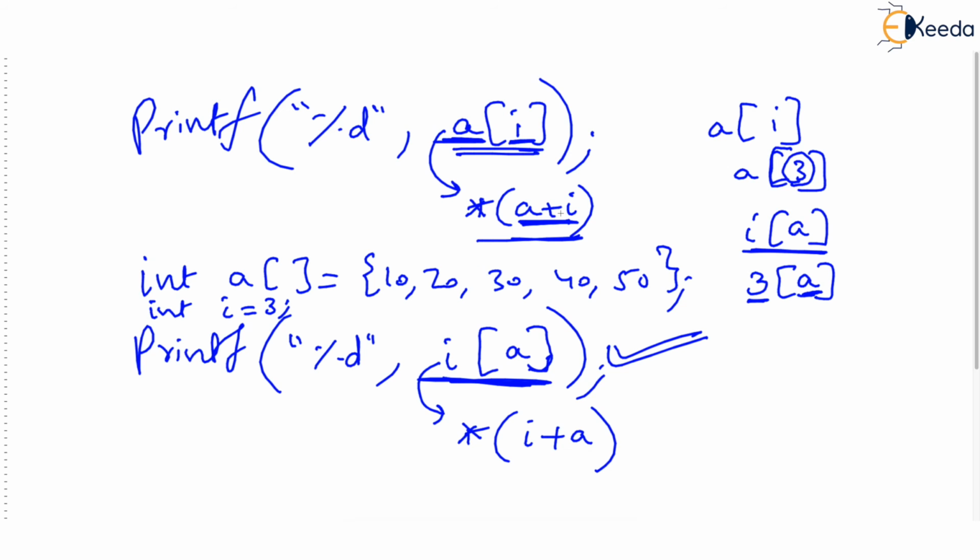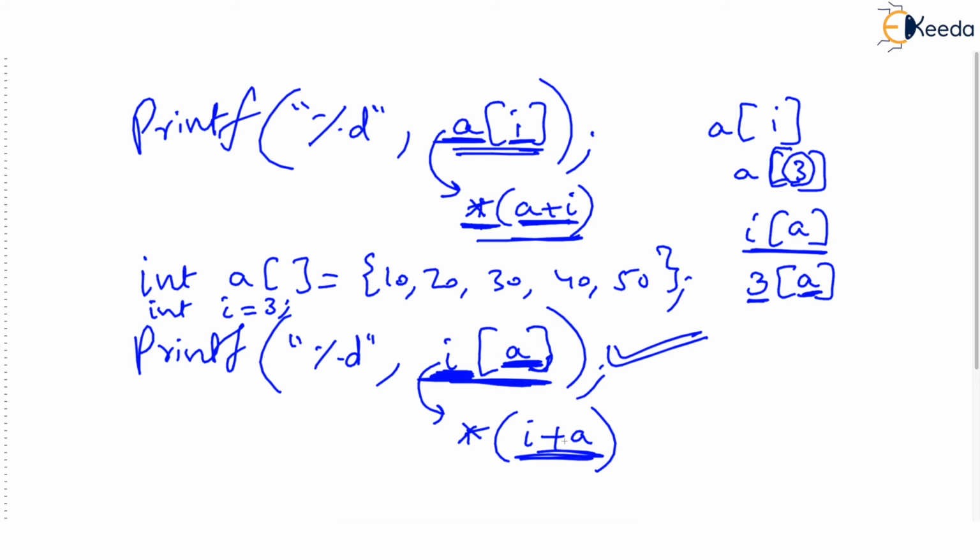A plus I means address of the ith element, and then you are putting asterisk before this, so you get the value at that address. What I said is, whatever you write before the square bracket and inside the square bracket is simply added.